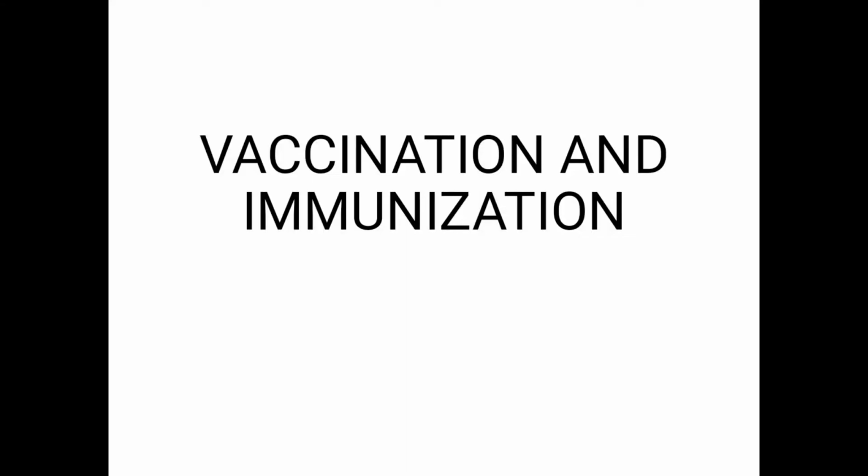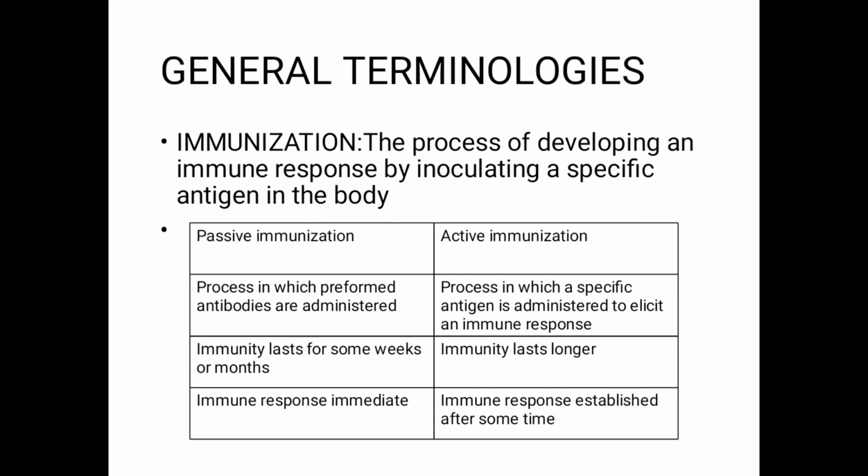So, the topic we'll be discussing today is vaccination and immunization. There are certain general terminologies related to this topic. First of all, you need to know what is immunization and what is a vaccine. Immunization is basically the process by which your body is going to produce antibodies against a particular antigen, and that particular antigen would be a vaccine.